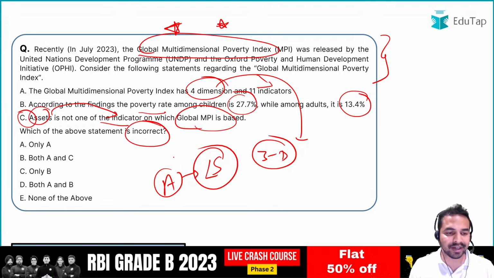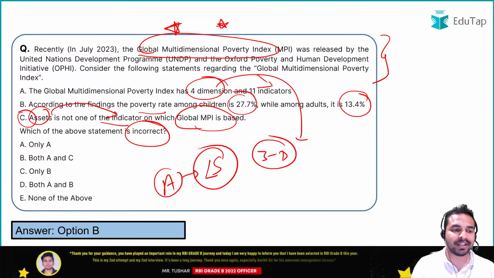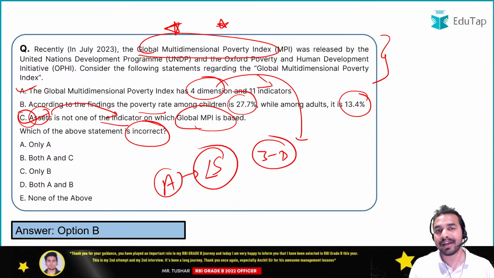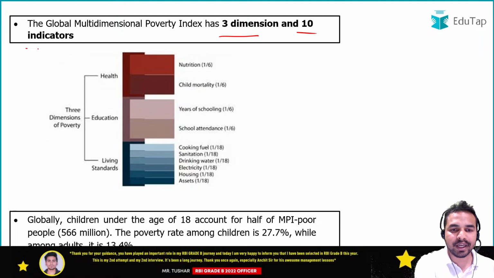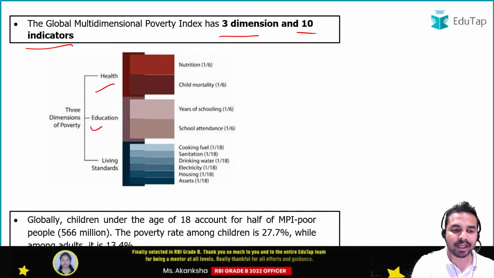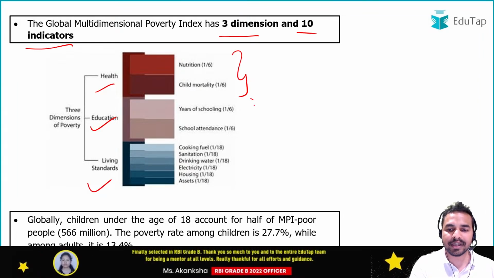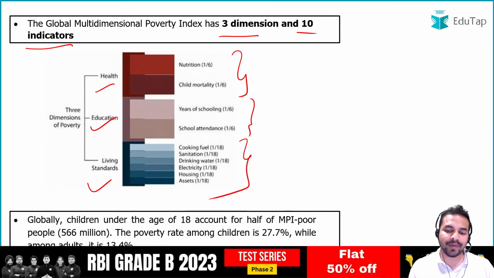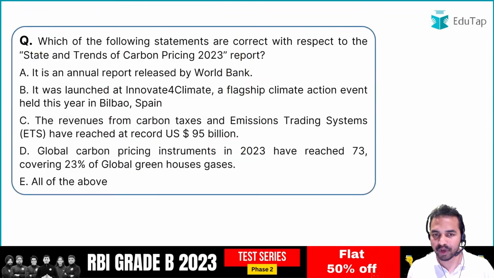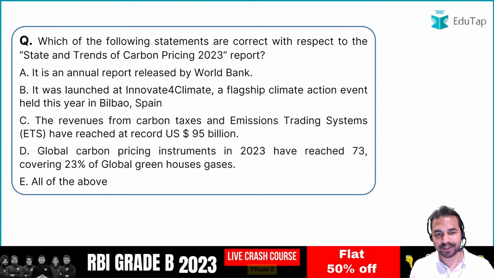So what will be the right answer here? The right answer is option B, that is both A and C are incorrect. Here you can see that it includes 3 dimensions and 10 indicators. What are the 3 dimensions? Health, education, living standard, and these are the indicators used under this part. A very important point that you are required to remember from the exam point of view. Let's move on to the next question.